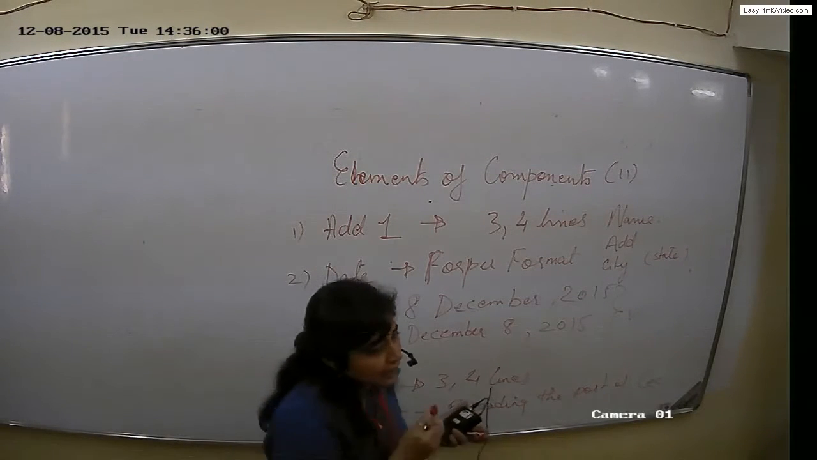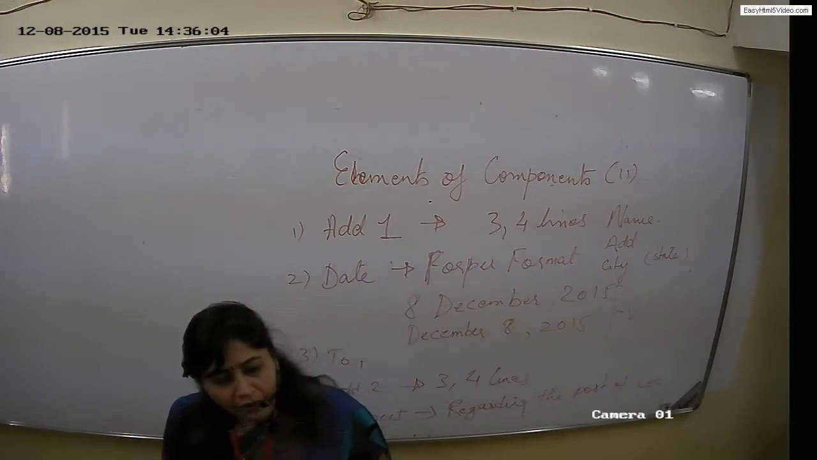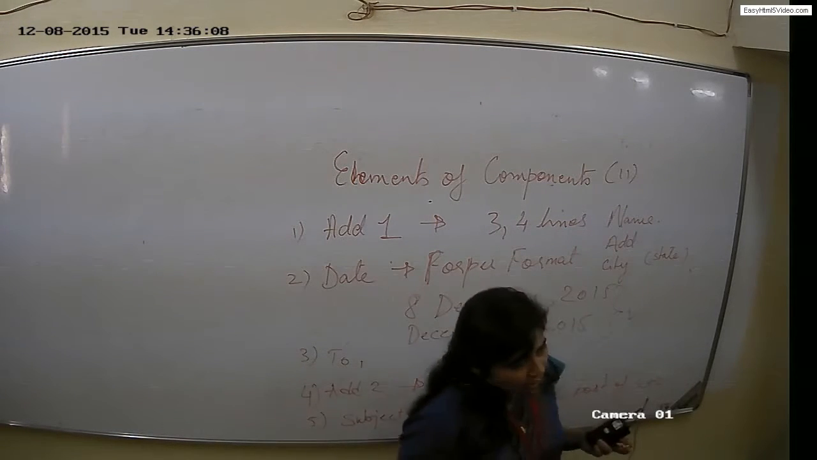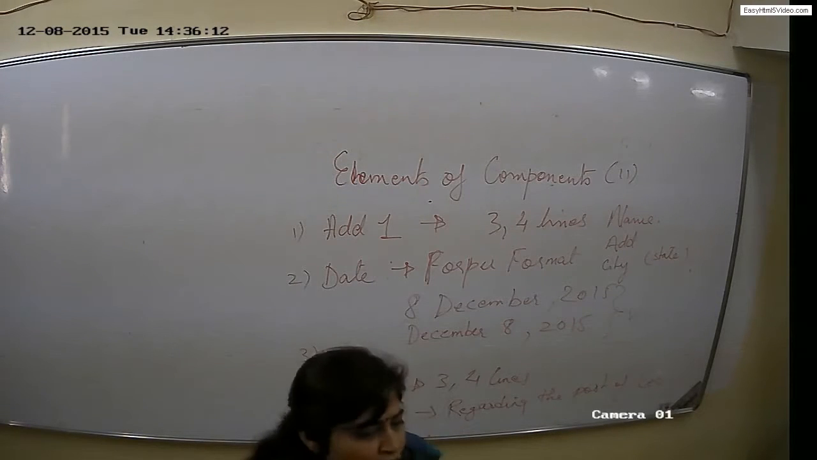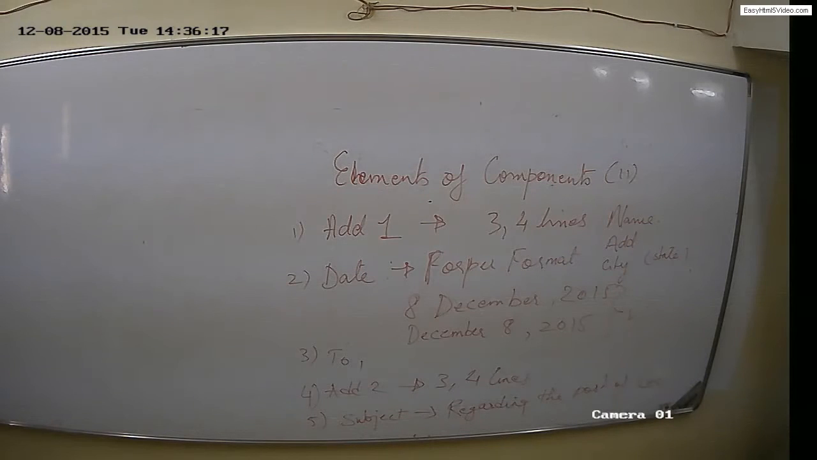3 or 4 lines, the entire name, the entire address of the company, and the name of the city and the state. Fifth element is subject. It should be very precise for the post of so and so. So 5 elements are clear. Now we move to the 6th element.